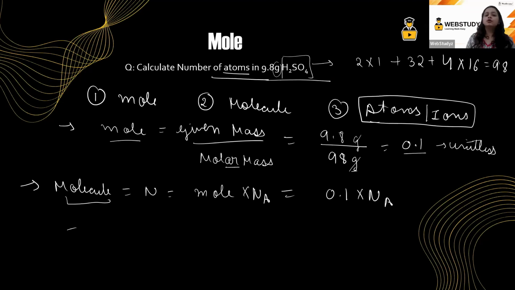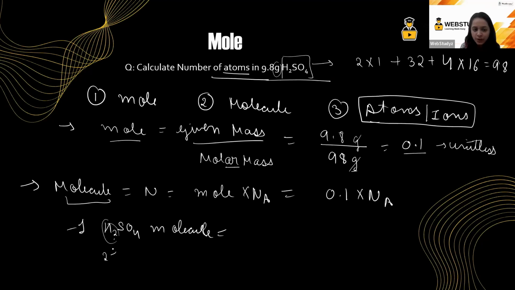Now moving on to the next part, you have to calculate the atoms or ions. So students, you have to calculate the number of atoms. How many atoms do you have in one H2SO4 molecule? It is two hydrogen atoms plus one sulfur atom plus four oxygen atoms. In total, we have seven atoms.